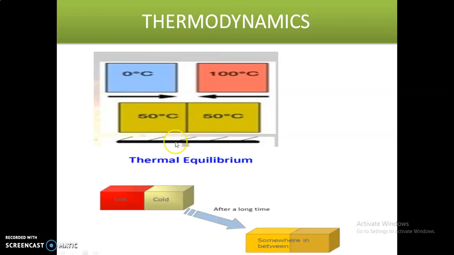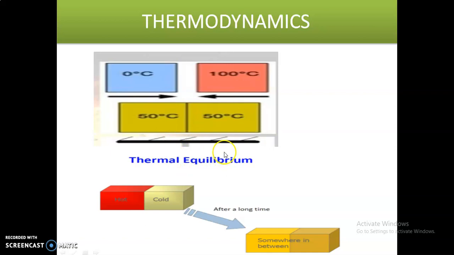Or here we are taking one hot body and another one cold body. If we keep these two bodies in contact, after some time the temperature of these two bodies will be the same, which means these two bodies are in thermal equilibrium position.